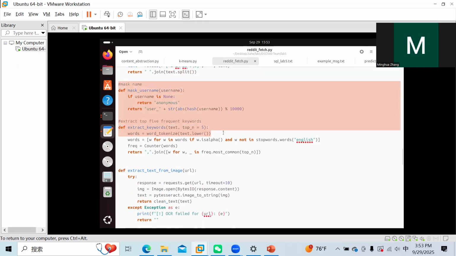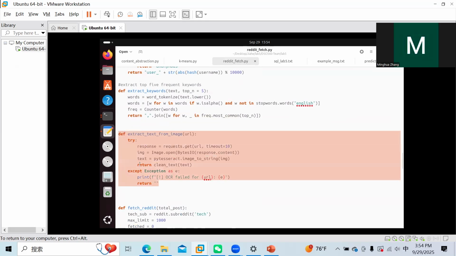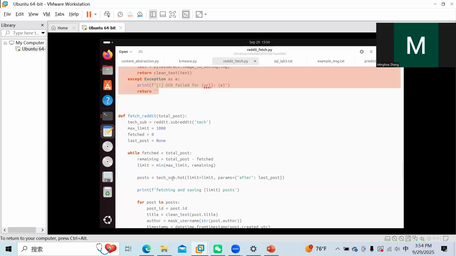We also have extract keywords, since we want the frequent keywords from the post. And also sometimes the post will come with an image. So we also have this function that helps us extract text from the image. And now we have all these preprocessing functions.